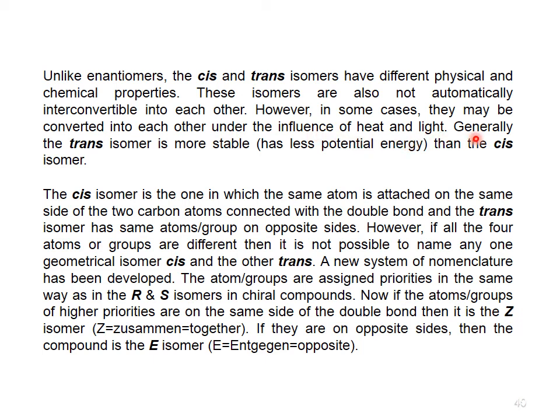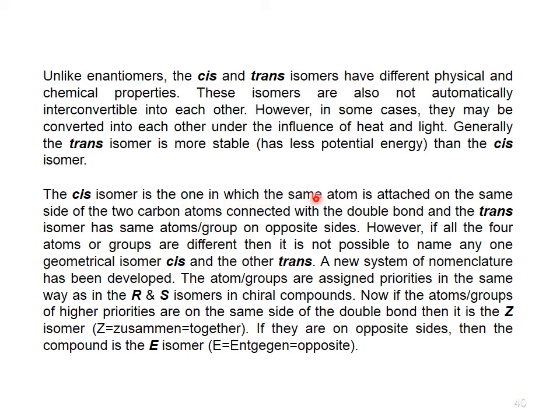However, if all the four atoms or groups are different, then it is not possible to name any one geometrical isomer cis and the other trans. A new system of nomenclature has been developed. The atom groups are assigned the priority in the same way as in R and S isomers in chiral compounds.